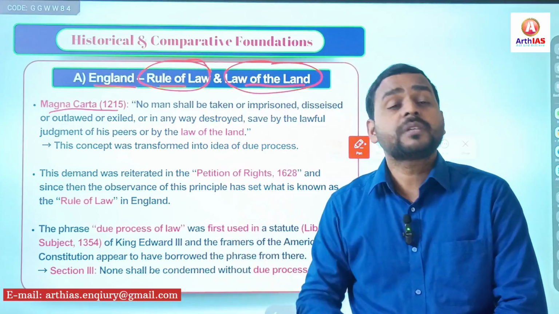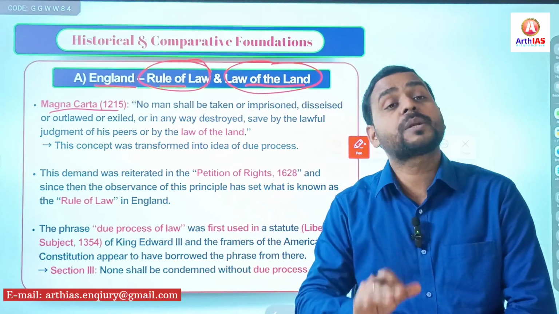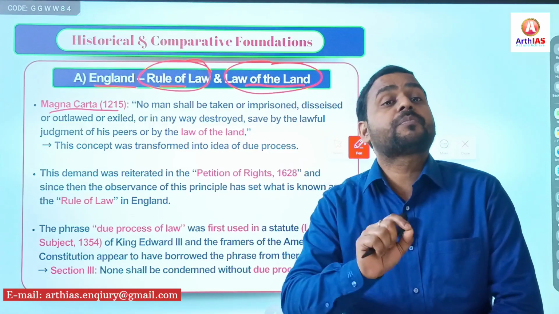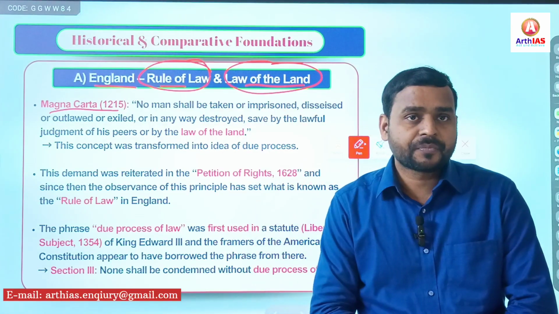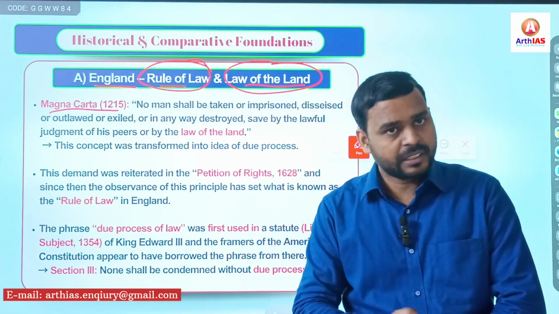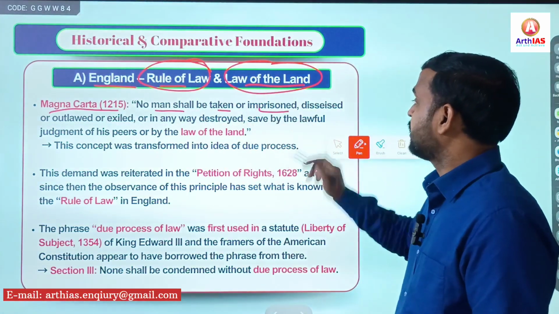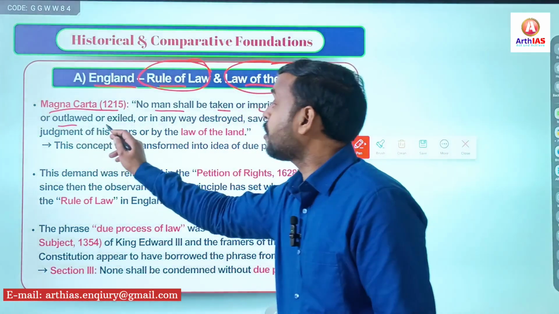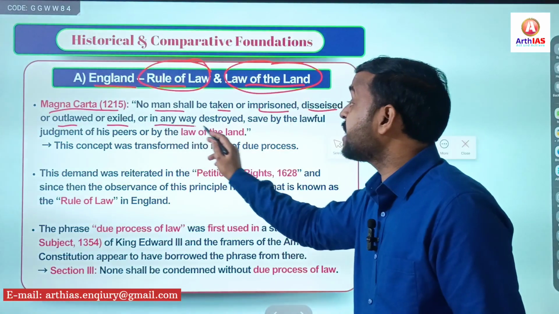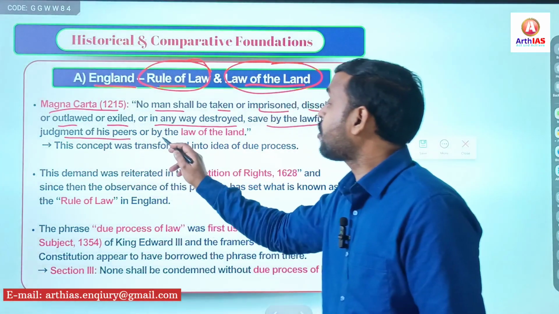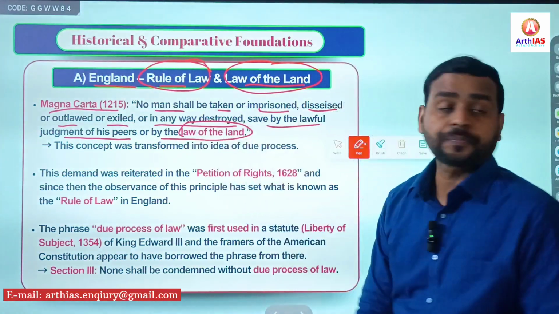It was issued by King John. For the first time, certain rights were provided to individuals under this Magna Carta. It held that no man shall be taken or imprisoned, disseised or outlawed or exiled or in any way destroyed, save by the lawful judgment of his peers or by the law of land.